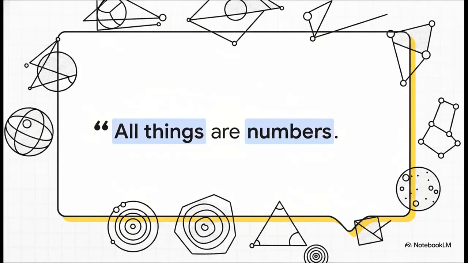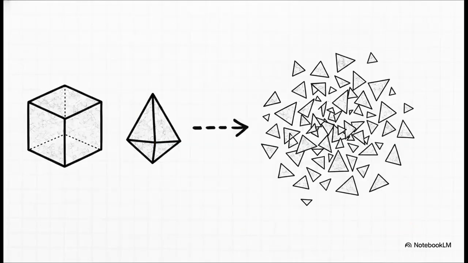reality itself. Plato took this mathematical obsession to the next level in his dialogue, the Timaeus. He theorized that the elements weren't made of physical substance at all, but of purely mathematical, geometric shapes. Earth was a cube, fire was a tetrahedron. But here's the kicker. He argued these shapes could be broken down even further into underlying 2D triangles. He was essentially saying that if you look closely enough at matter, the physical substance completely dissolves into pure mathematics.